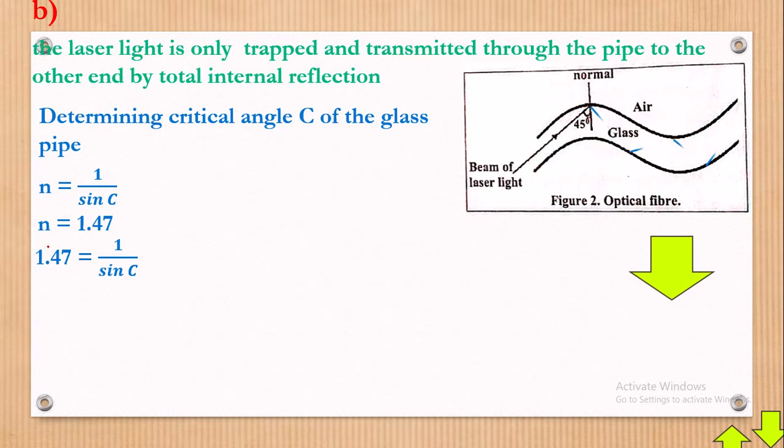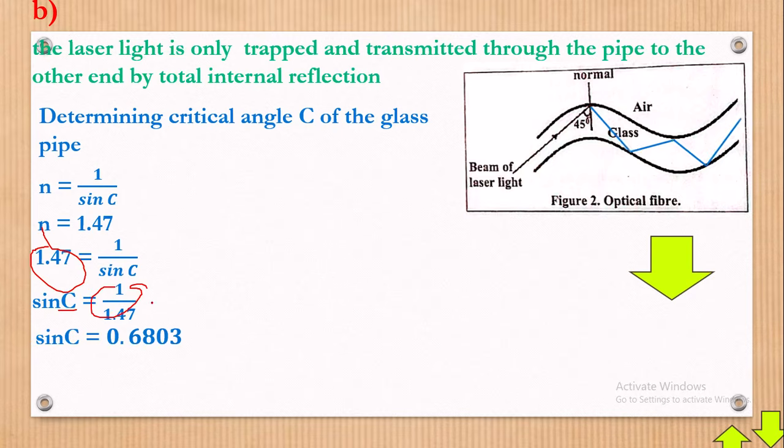Now what do we mean? Our N is this right there. We need to get the value of C, so we say that sin C is equal to 1 over 1.47. When you divide this, you come up with that. Alright, great. So C will be equal to the inverse sine of that, and therefore our value of C will be 42.8 degrees.